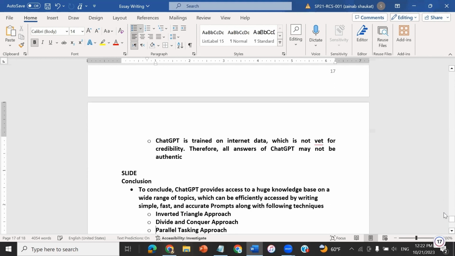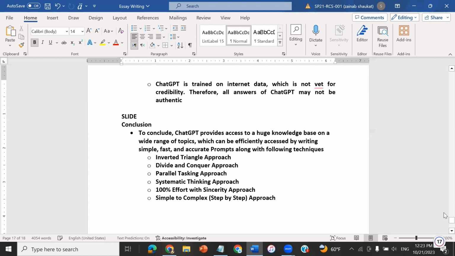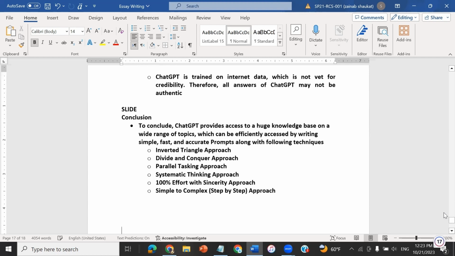So to conclude, ChatGPT provides access to a huge knowledge base and a range of topics, and we can efficiently use all these AI tools for writing by using simple, fast, accurate prompts along with the following techniques as already discussed by Dr. Adil. So I won't waste time in discussing those things.